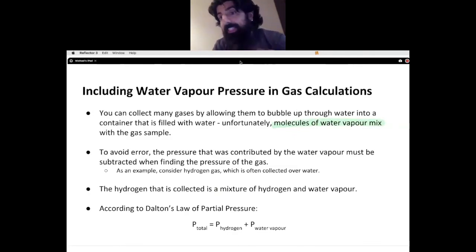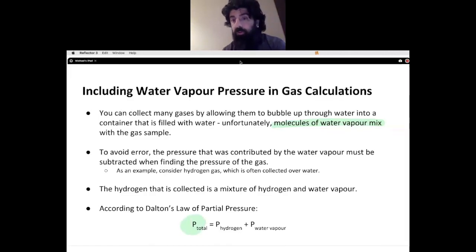So when you're collecting some random gas, one of the common ways to do this is to collect the gas in a beaker of water. When you are doing that, you are also collecting some water vapor as a result. So to avoid error, the pressure contributed by the water vapor must be subtracted when finding the pressure of a gas. Keep in mind Dalton's law of partial pressure,